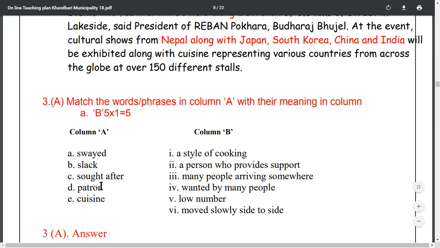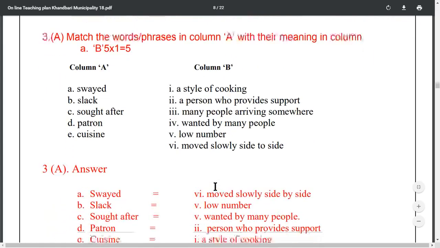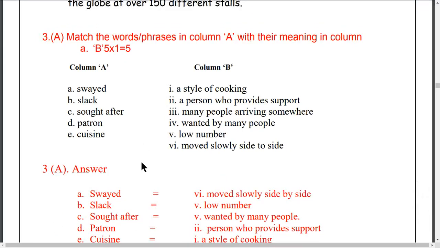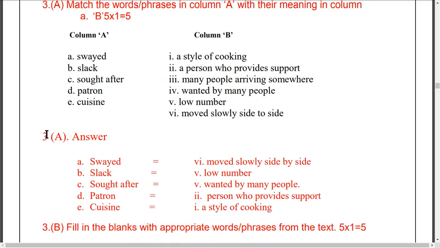In column A there are 5 alternatives here. There are 5 questions, 5 words. And in column B there are 6 alternatives, 6 phrases. So how to join, how to link them together? Question number 3, okay. The first one is suede. Suede means moved slowly side by side. So generally, you can guess the answer to this question.